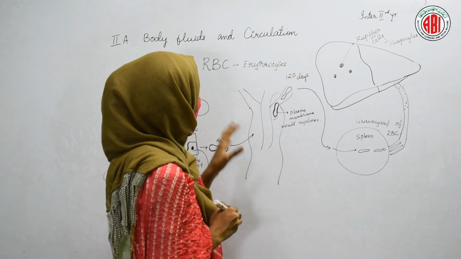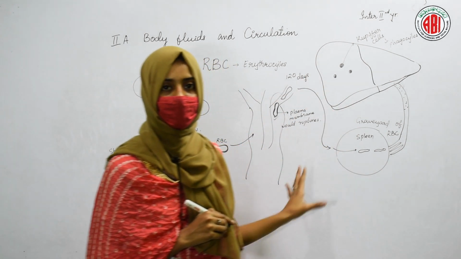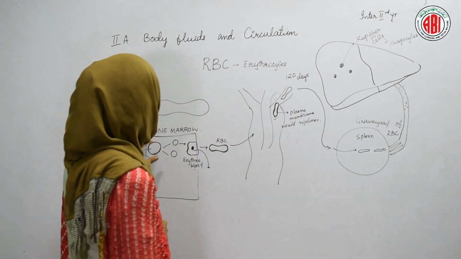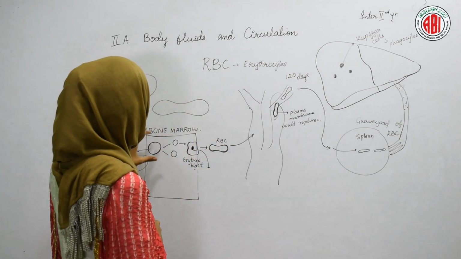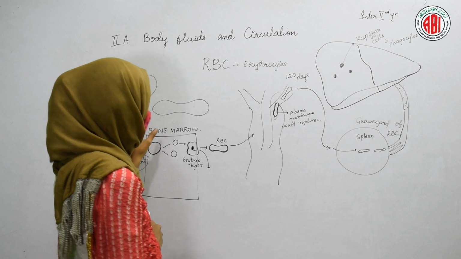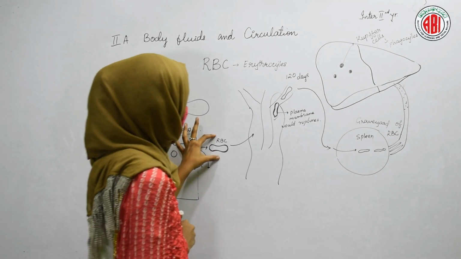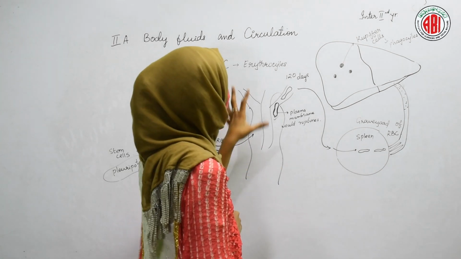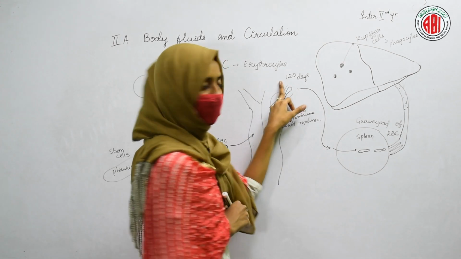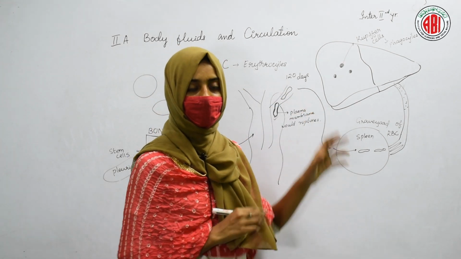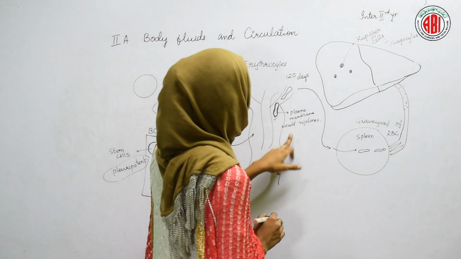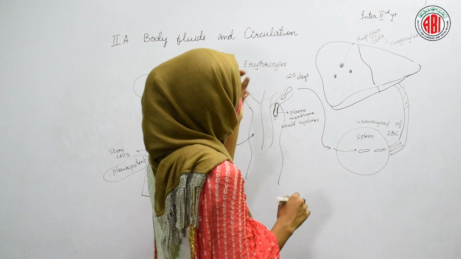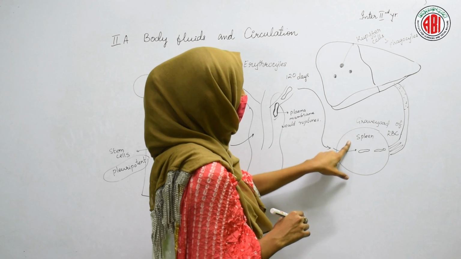This is how the life cycle of red blood cells can be seen, where the red blood cells are first formed from the stem cells in the bone marrow. After they mature, they are sent into the blood vessels and can flow in the blood up to 120 days. After 120 days, the plasma membrane of the red blood cells gets ruptured, and those ruptured red blood cells are sent into the spleen.